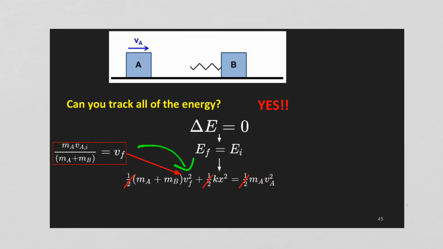If you see the pattern, we use conservation of momentum. So this is from conservation of momentum. We find the velocity, we plug it back into the energy equation when energy is conserved. Two variables, two unknowns. I'm going to make the 1/2 divide out. And then I just get this expression for change in position. And that's how it works. So when you have conservation of energy, meaning you can track all of the energy terms, and there's no external forces, you can use conservation of momentum together. Works out all right.